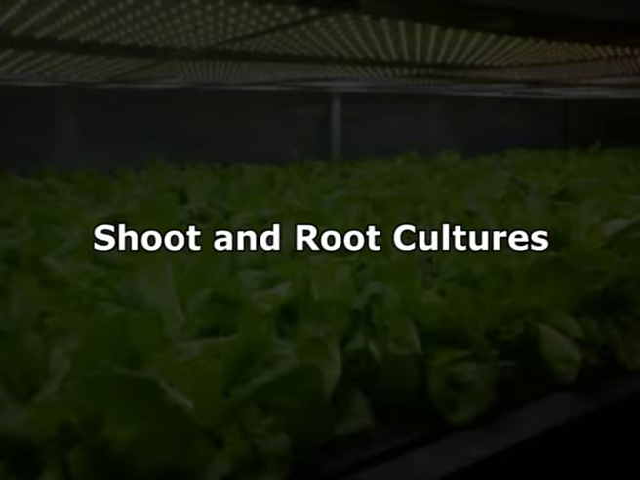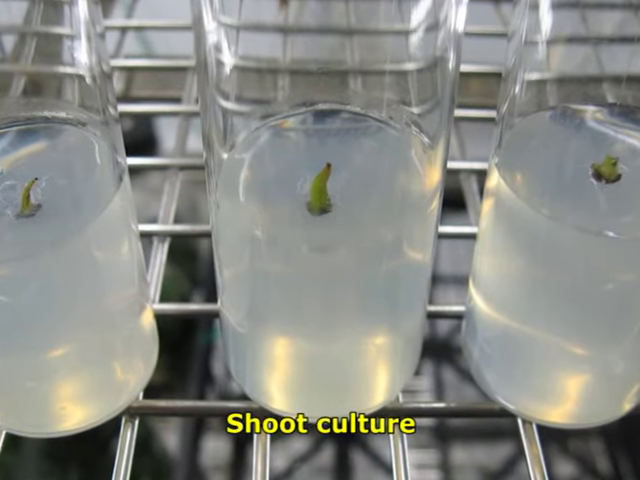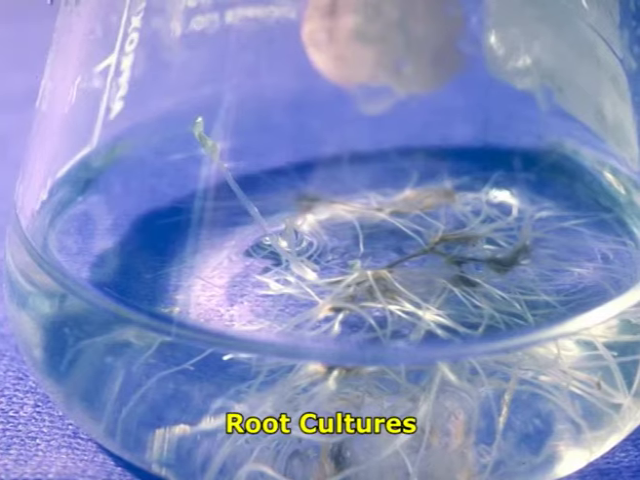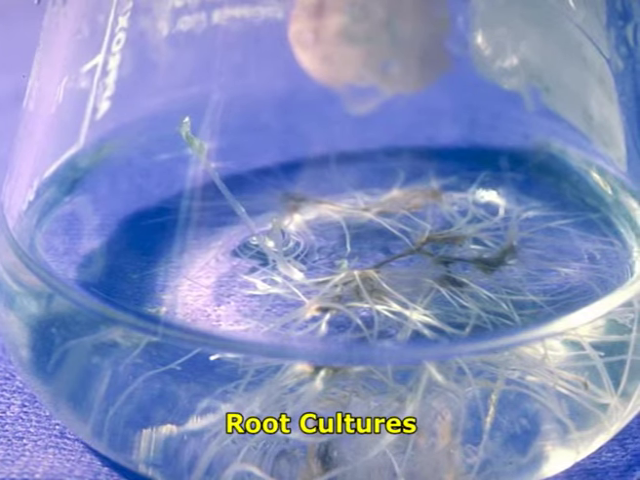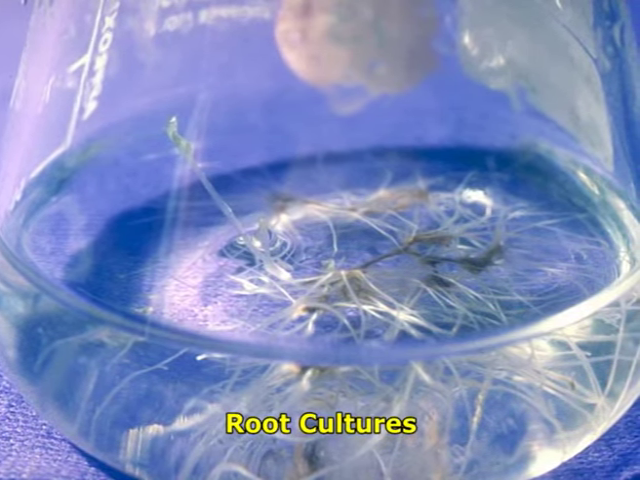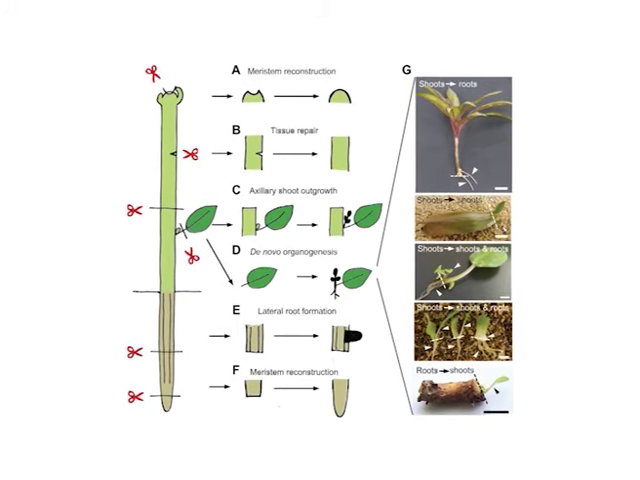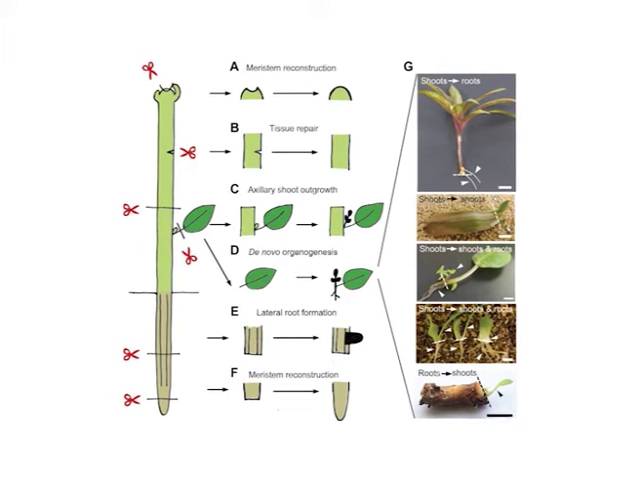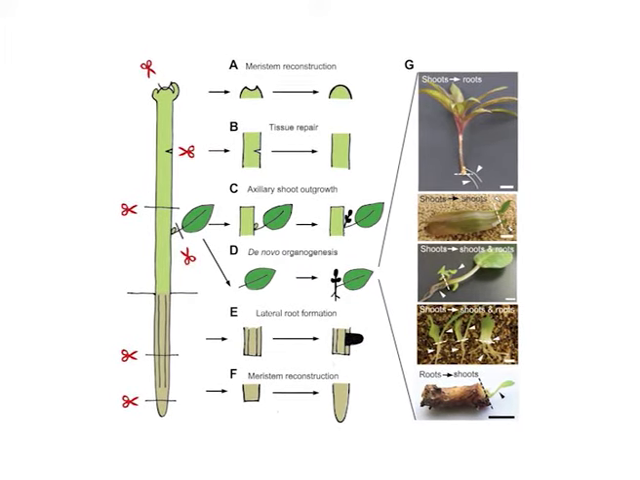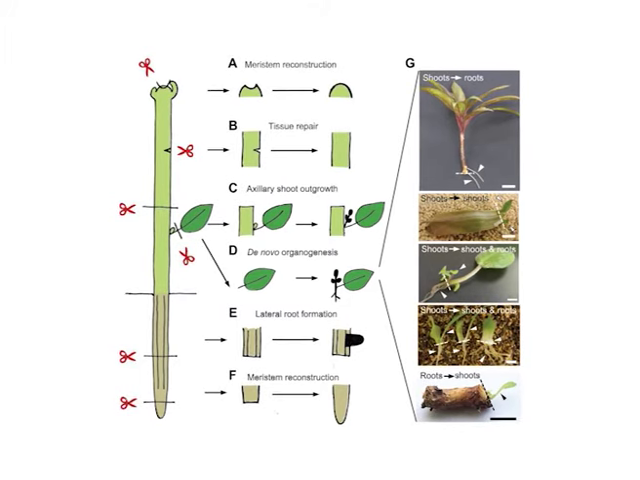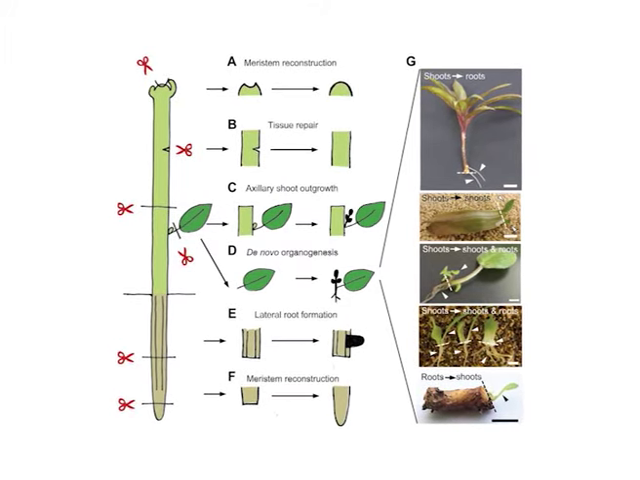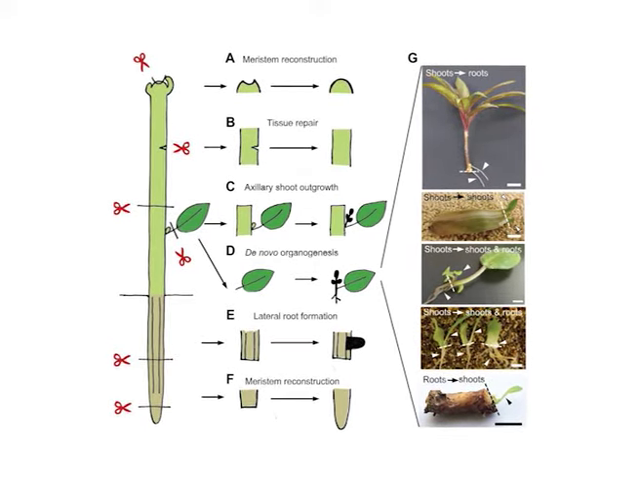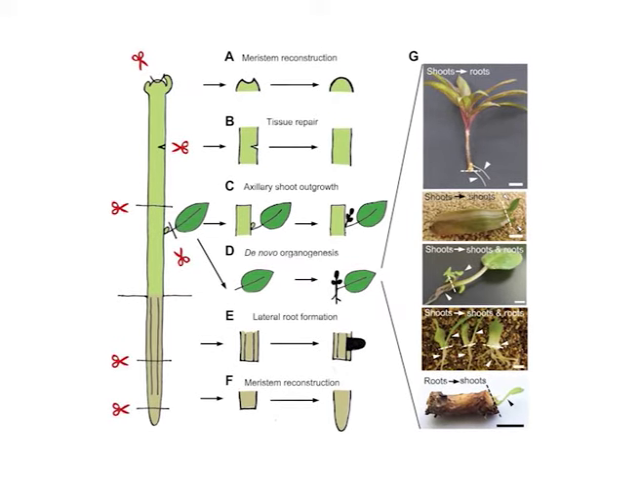Shoot and root cultures. Shoot culture is promoted by a cytokinin like BAP. However, root culture is promoted by an auxin like NAA, that is naphthalene acetic acid. The shoot and root cultures are generally controlled by auxin cytokinin balance. Usually, an excess of auxin promotes root cultures, whereas that of cytokinin promotes shoot culture. Roots form from the lower end of these shoots to give complete plantlets.